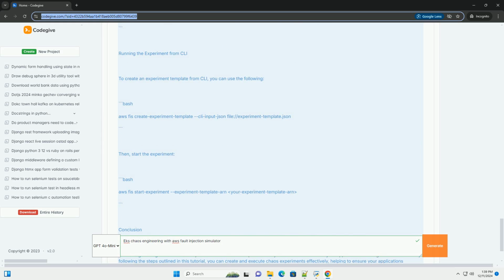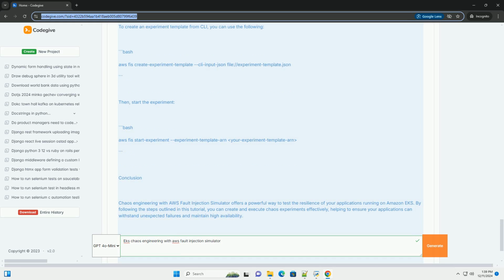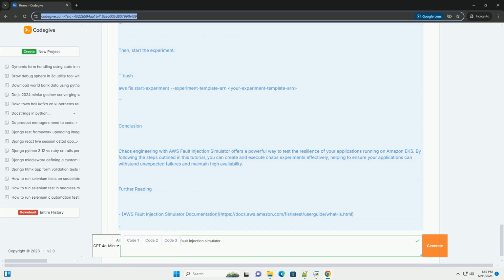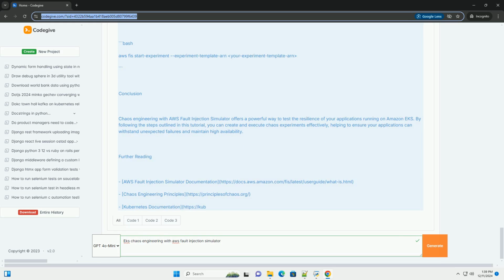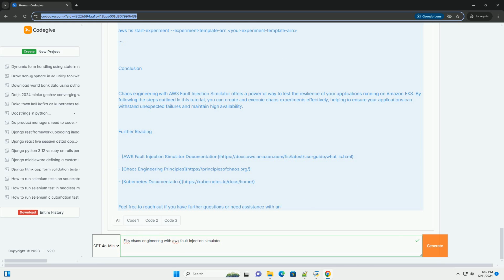Step 1: set up your environment. 1. Install AWS CLI. Follow the AWS CLI installation guide, https://docs.aws.amazon.com/cli/latest/getting-started-install.html. 2. Configure AWS CLI. Bash: aws configure.